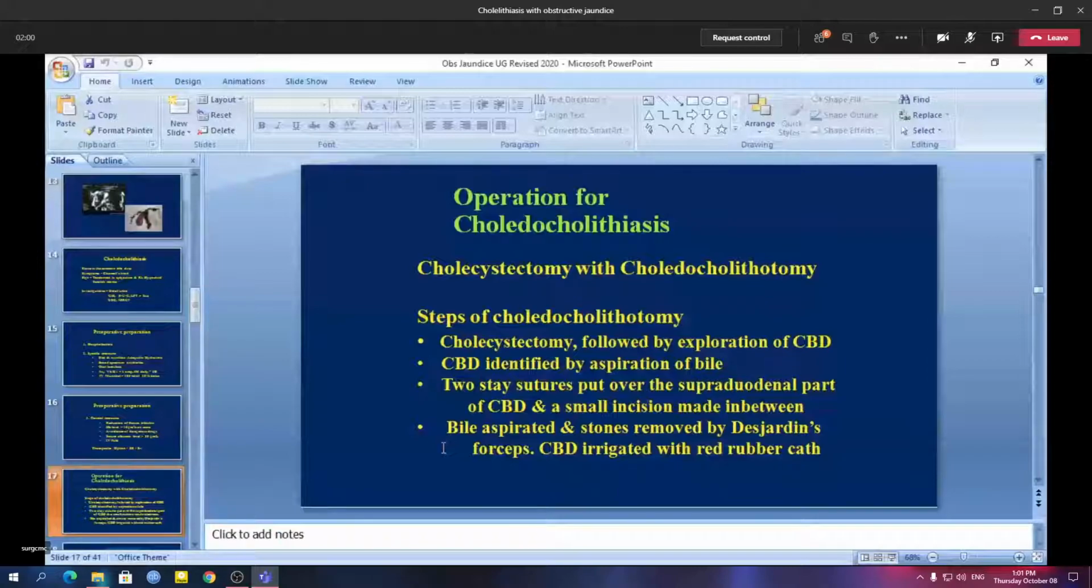Bile is aspirated and the bile is sent for culture sensitivity. This is a very important step. The aspirated bile should always be sent for culture sensitivity, and then the stones. Then the incision is enlarged on both sides, above and below. Then stones are removed by Desjardins choledocholithotomy forceps, and when you are more or less satisfied that all the stones are removed, then the CBD has to be irrigated with a red rubber catheter. The catheter is introduced into the common bile duct and it is irrigated, because due to irrigation sometimes some leftover stones may come out in the opening.